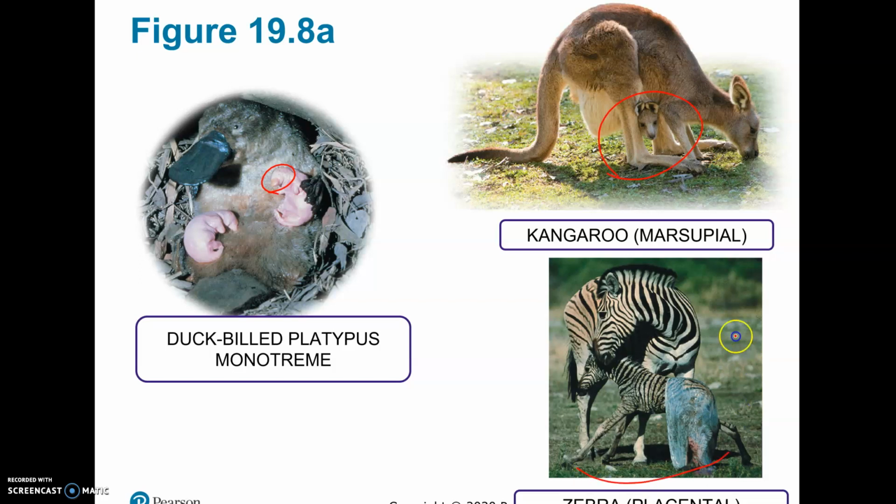And then here are our placental mammals. Here's a zebra. This is the placenta actually falling off. In the wild, the mom will oftentimes eat that placenta because it provides a rich source of protein and nutrition so that she can then take care of that baby that she's going to have to give milk to.